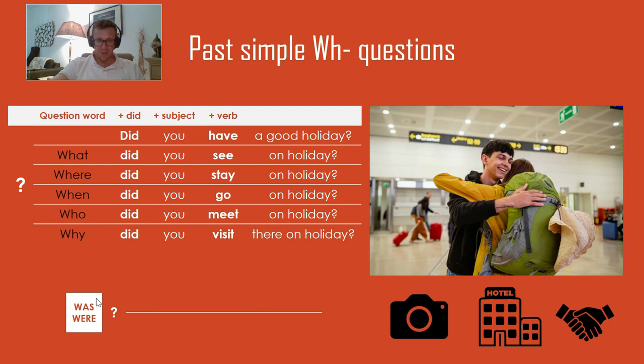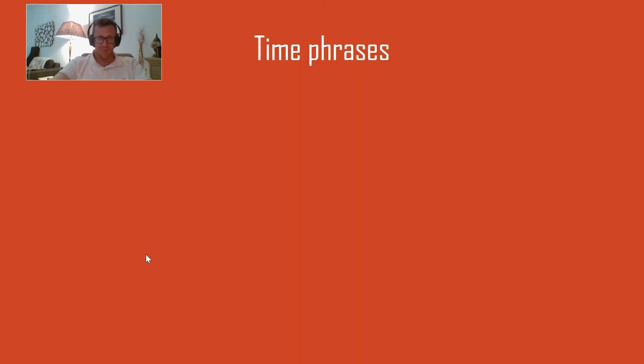Remember, for was, were, you can use the same thing, but again, you don't use did. What was the weather like? Who were you on holiday with? So this is how you ask past simple questions using a question word like a WH.